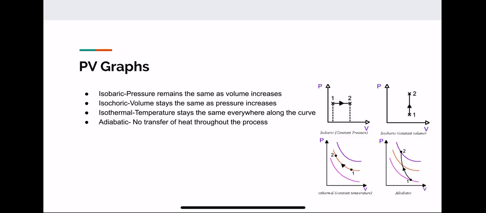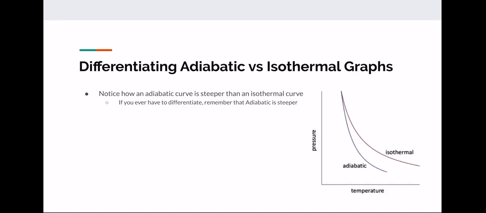And PV graphs. So you'll see this a lot often in thermodynamics. So we first have isobaric. So pressure remains the same as volume increases. So that's the top left corner one. And then we have isochoric. Volume stays the same as pressure increases. So that is the top right. And we have isothermal, so temperature stays the same everywhere along the curve, so that is bottom left. And adiabatic, there is no transfer of heat throughout the entire process, and that would be bottom right.